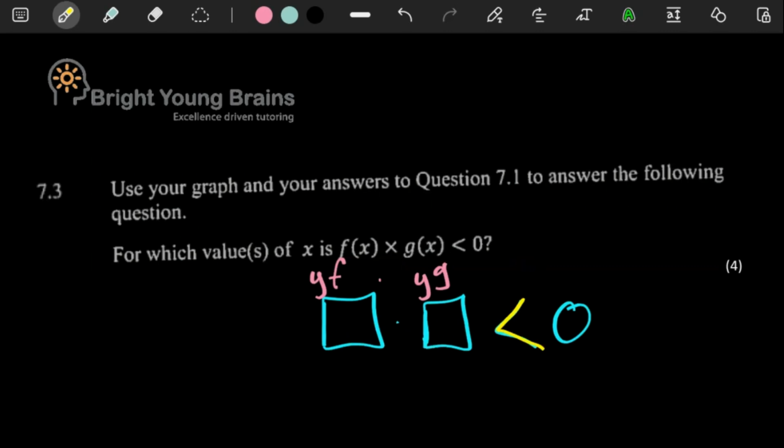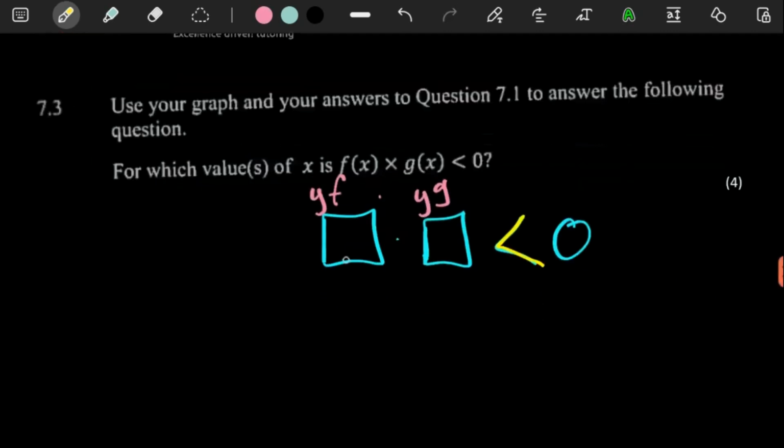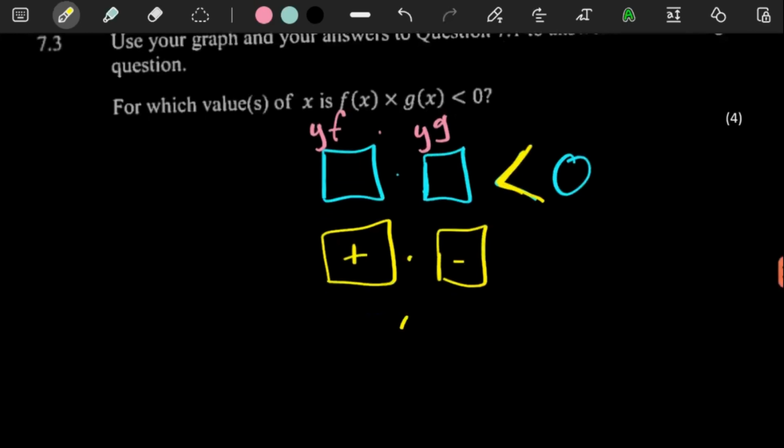Now, the way you want to look at this question is, firstly, when two things are being multiplied together, the only way you're going to have an answer that is smaller than 0 is if you're multiplying one thing that's positive and one thing that's negative. Or this is the negative, and then this would be the plus. The whole point here is you would need to multiply two things where one is a plus and the other is a negative.